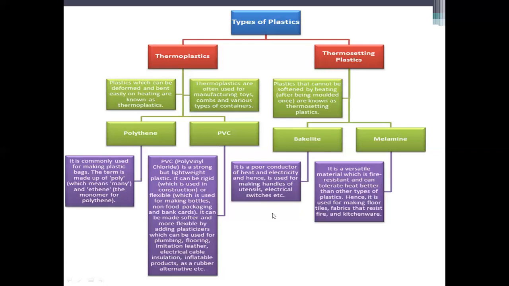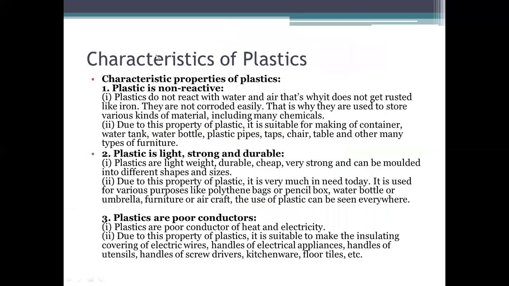Now come to the next part. What are the characteristics of plastics? How do the plastics behave? Plastic is non-reactive. So first of all, plastic does not react with water. You can see in your water bottles, the fridge bottles, the water remains like this. It will not contaminate it if you put water in a good quality plastic, not use-and-throw bottles. So plastic does not react with water and air.